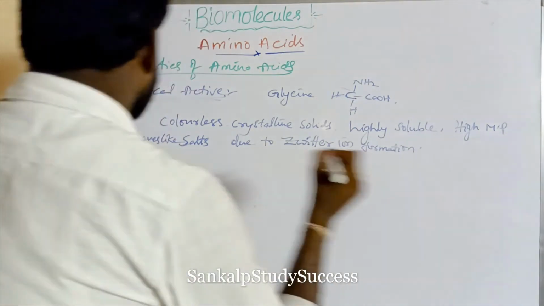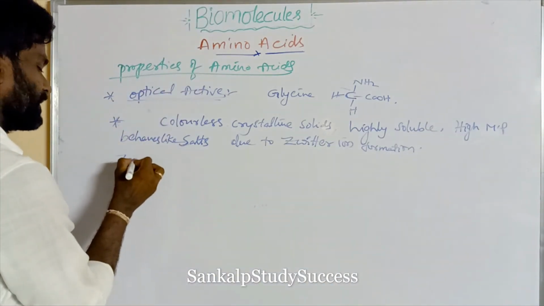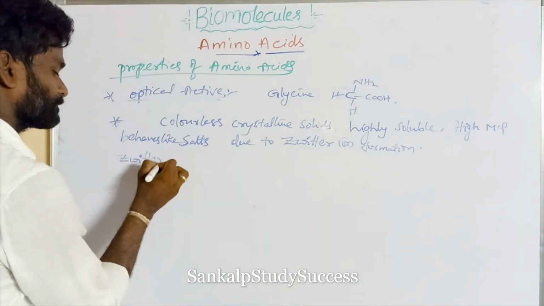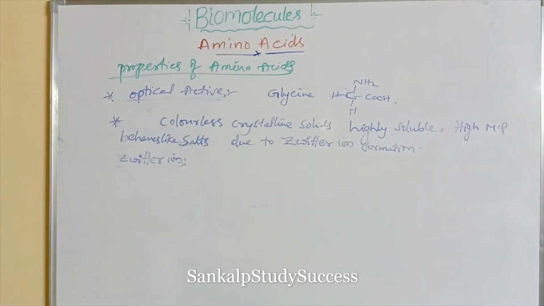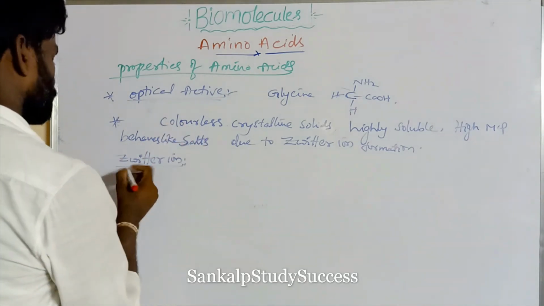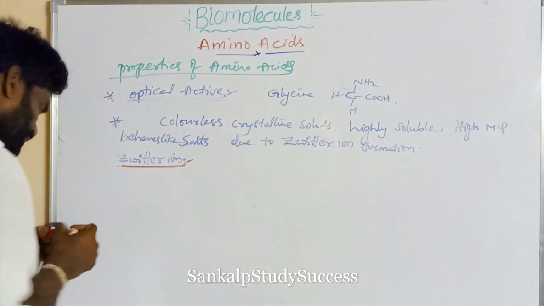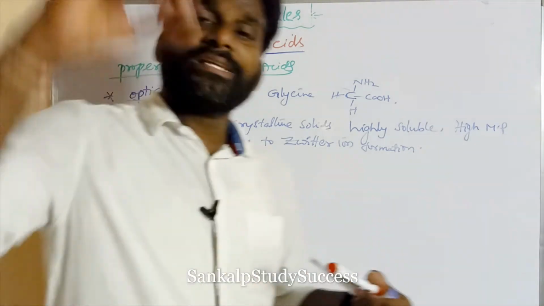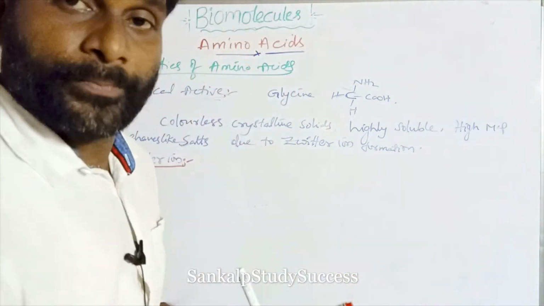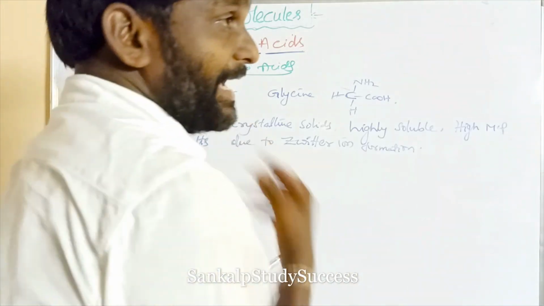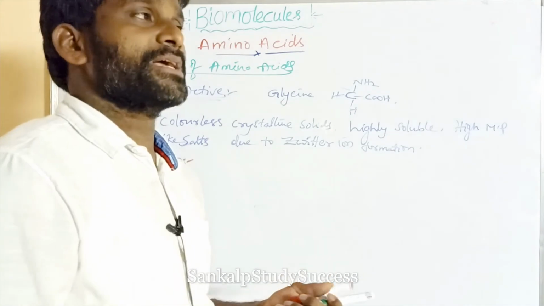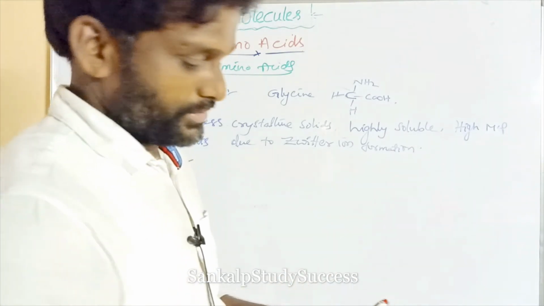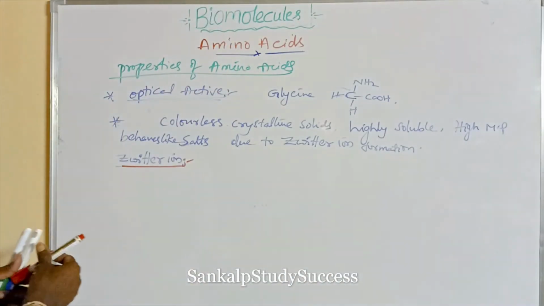What is a Zwitter ion? In aqueous solution, an amino acid can lose a proton from the COOH group, and the NH2 group accepts that proton to form positive and negative charge within the same molecule. That is said to be a Zwitter ion.